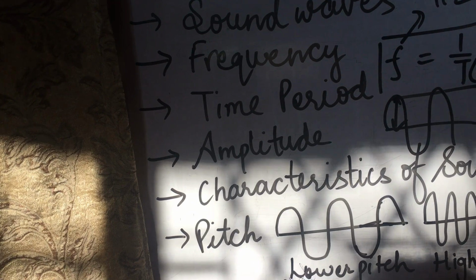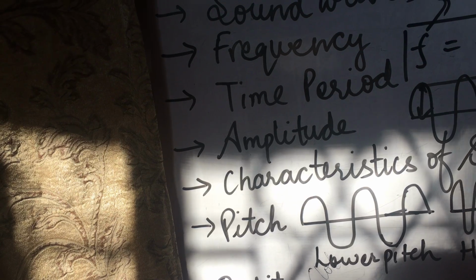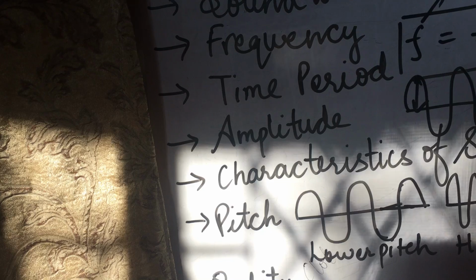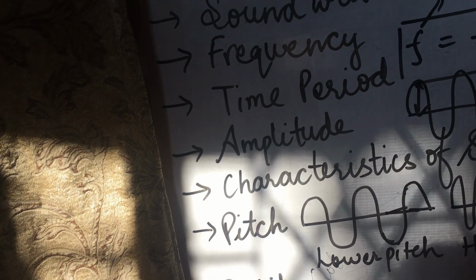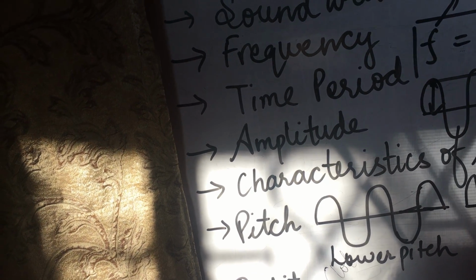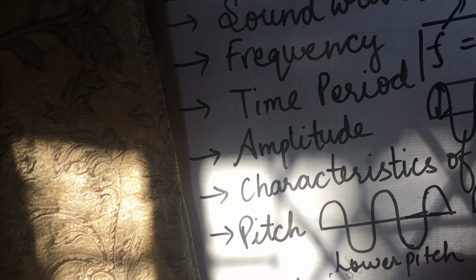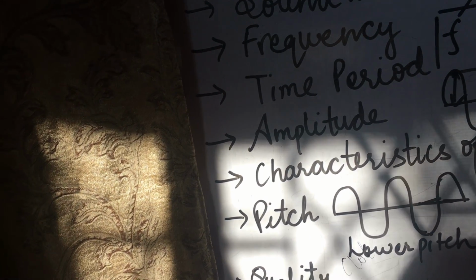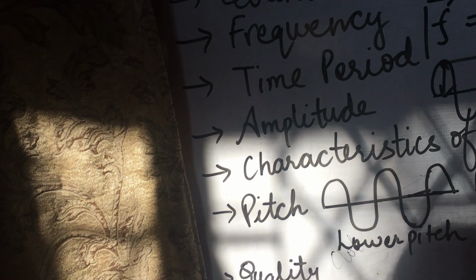So pitch depends on the frequency of vibration of the waves. If the frequency of vibration is high, we say that the sound is shrill and has a high pitch. On the other hand, if the sound is said to have a low pitch, then it has a low frequency of vibration. Now, if I ask you which sound has a high pitch, the chirping of a bird or the roar of a lion, you can easily say that the chirping of a bird is a high pitched sound, whereas the roar of a lion is a low pitched sound.